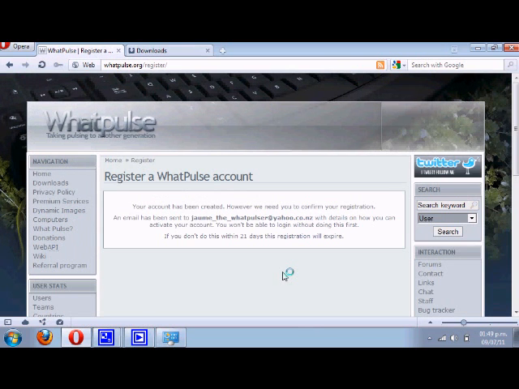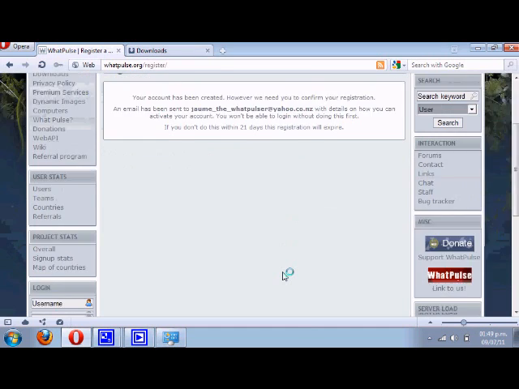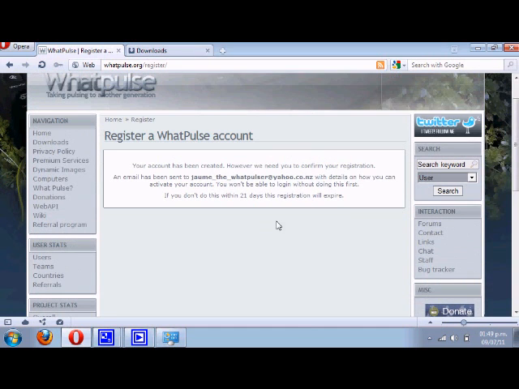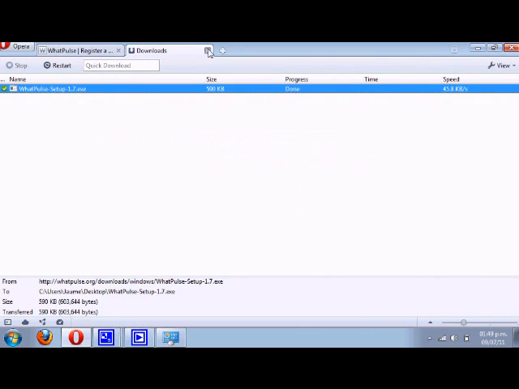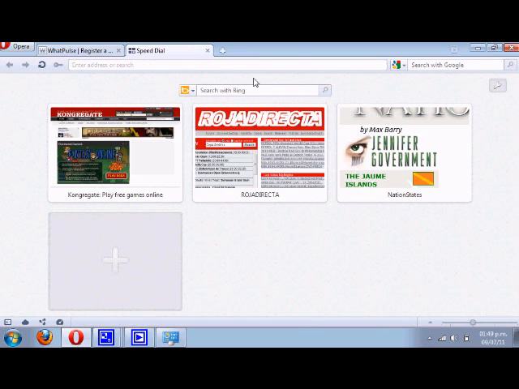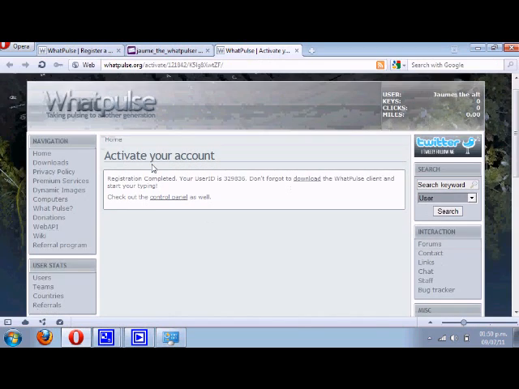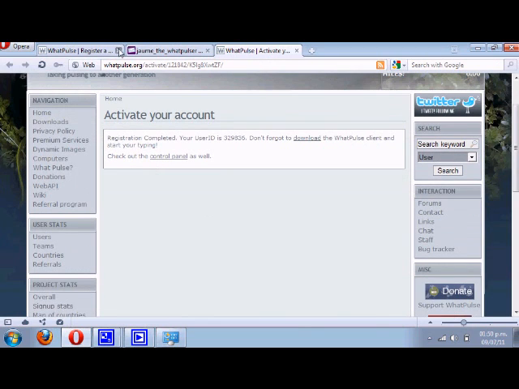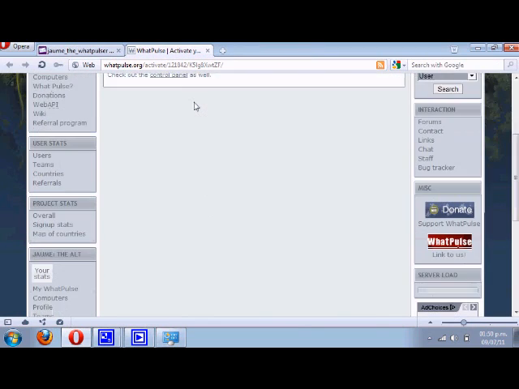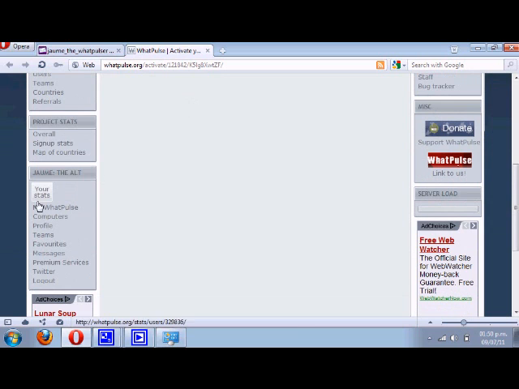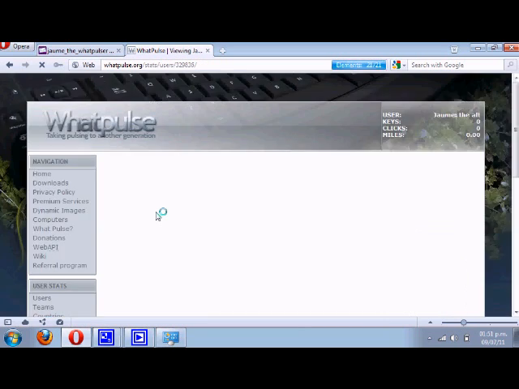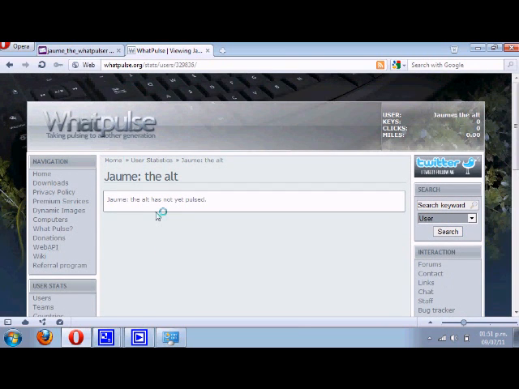Your account has been created. Yes. Now you just go to your email, and that's it. And now you've seen how you register, and now you can officially pulse.